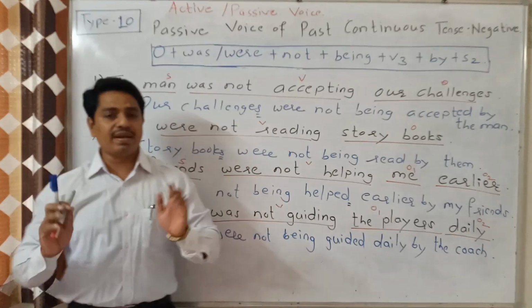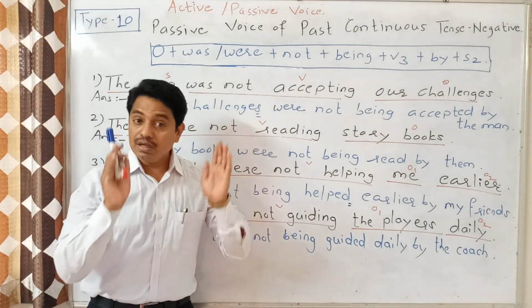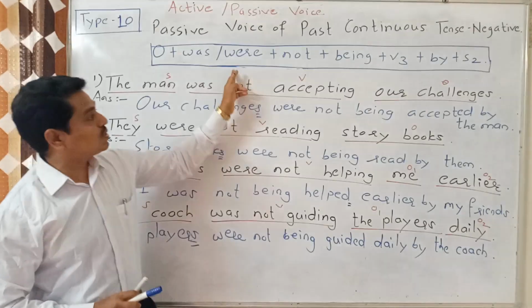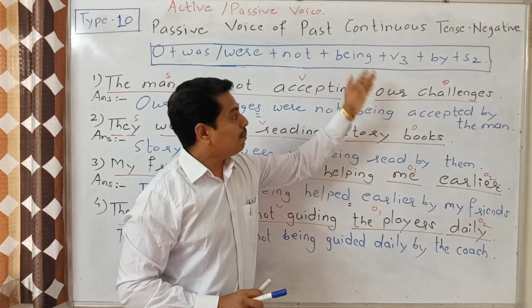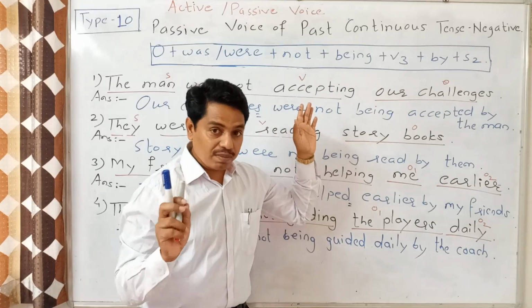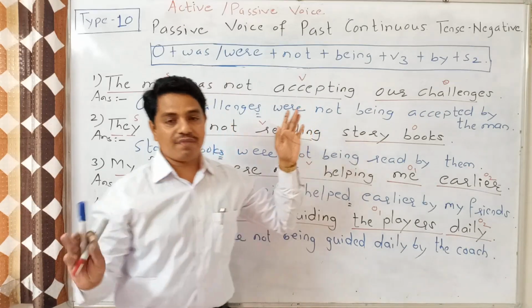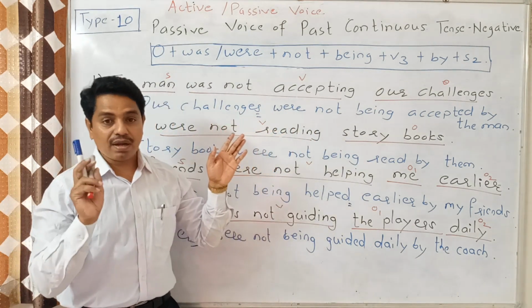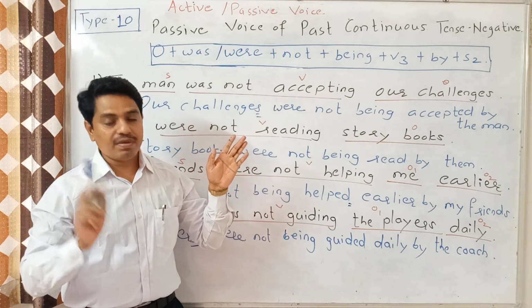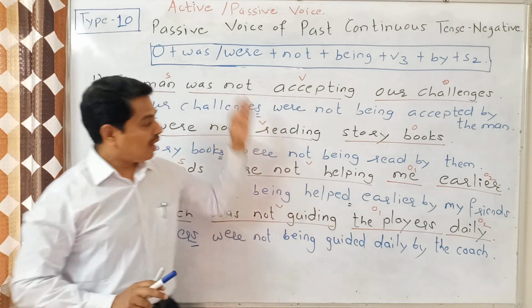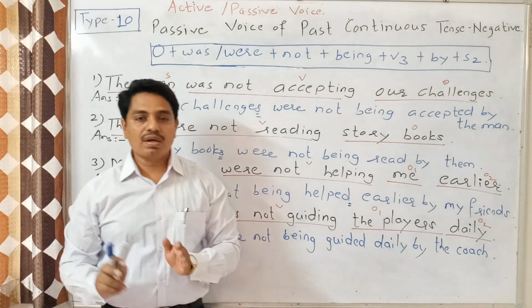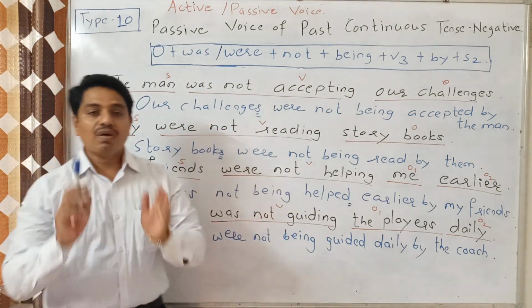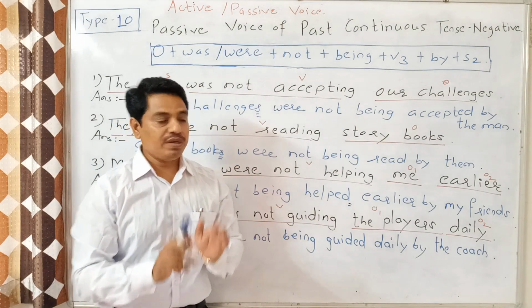So really this is very easy. If we keep in our mind the construction, which is object, was/were, not, being, V3, by and S2, then definitely whichever sentence it may be, we can write the answers very easily. I hope and I am sure you must have understood all these things very properly and carefully.